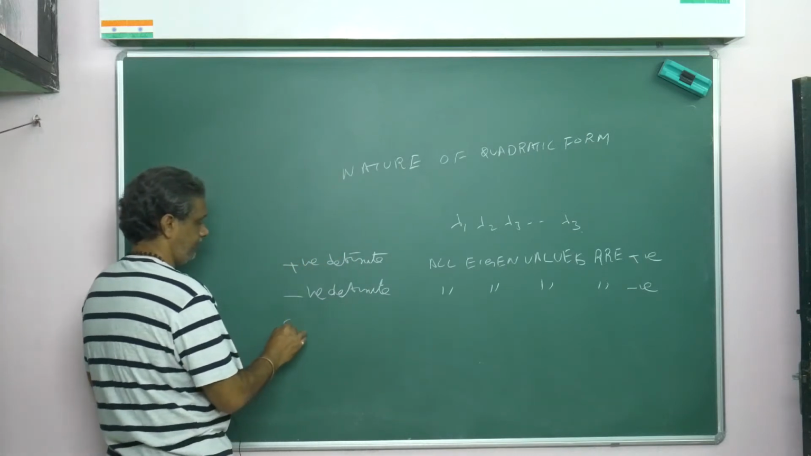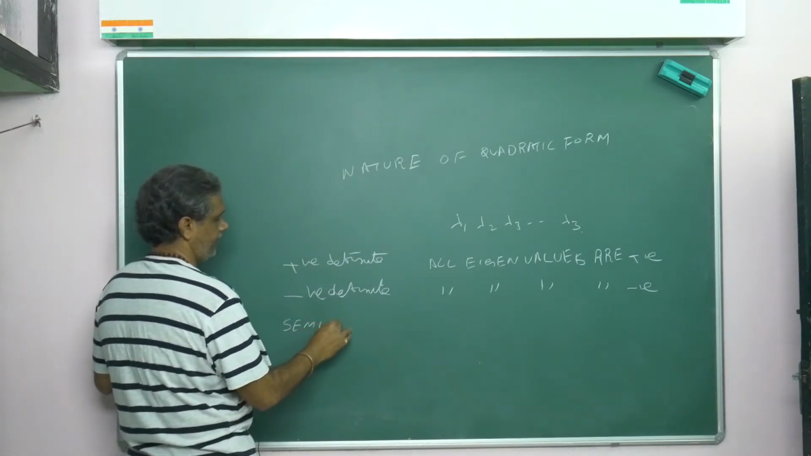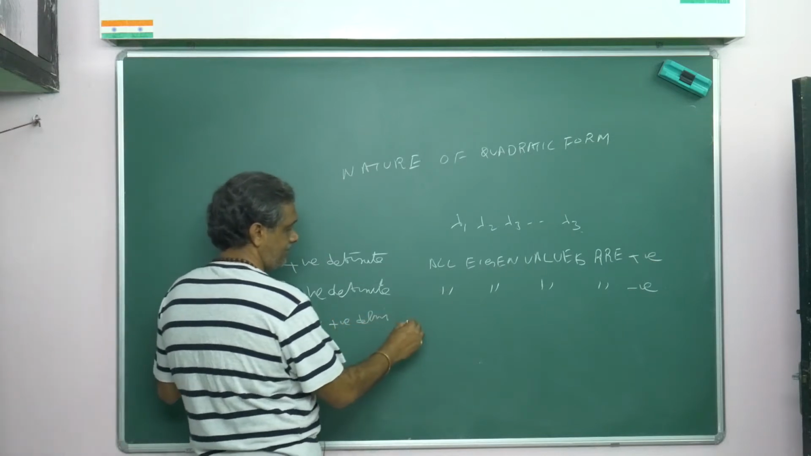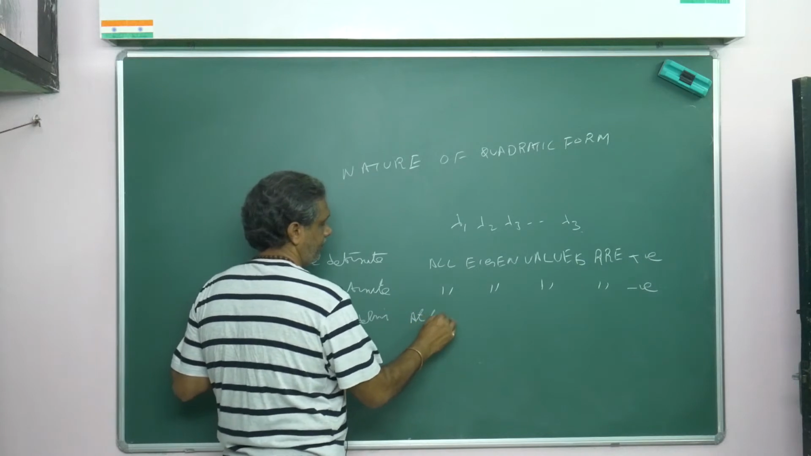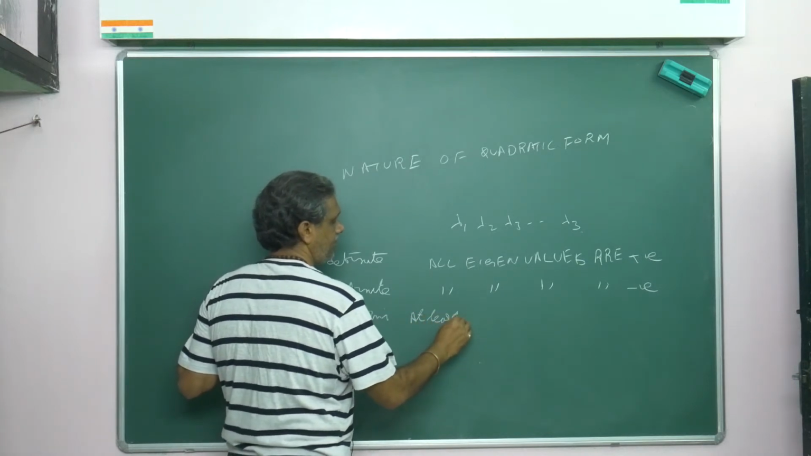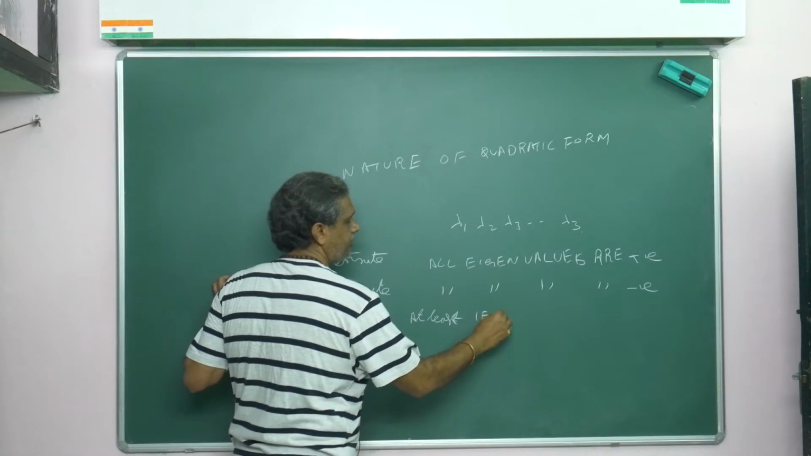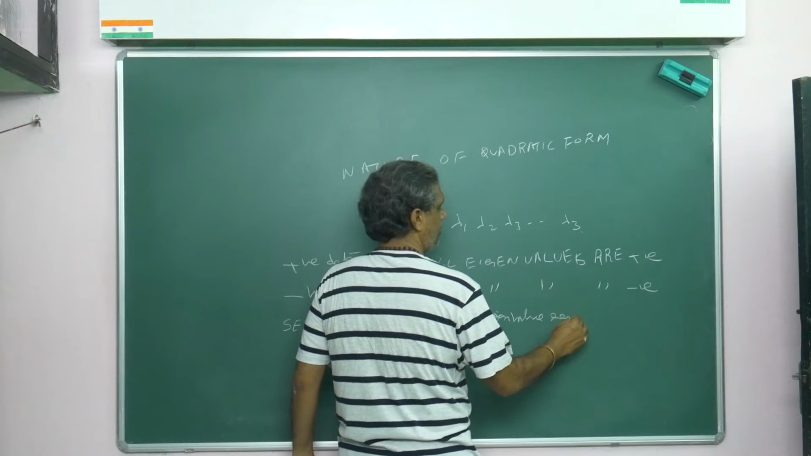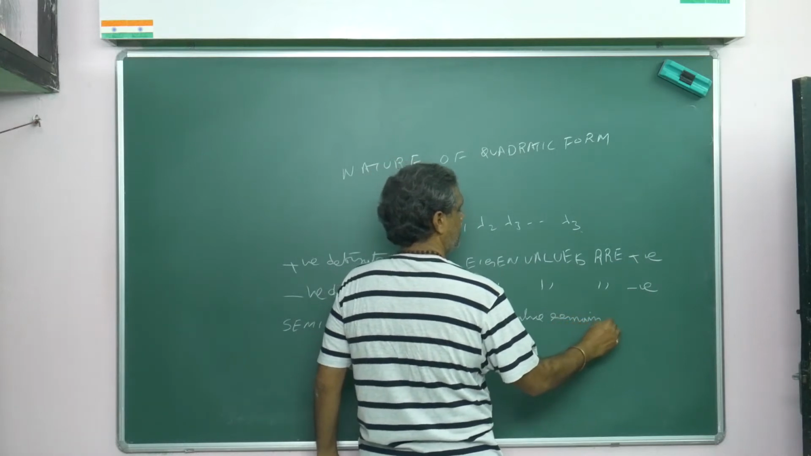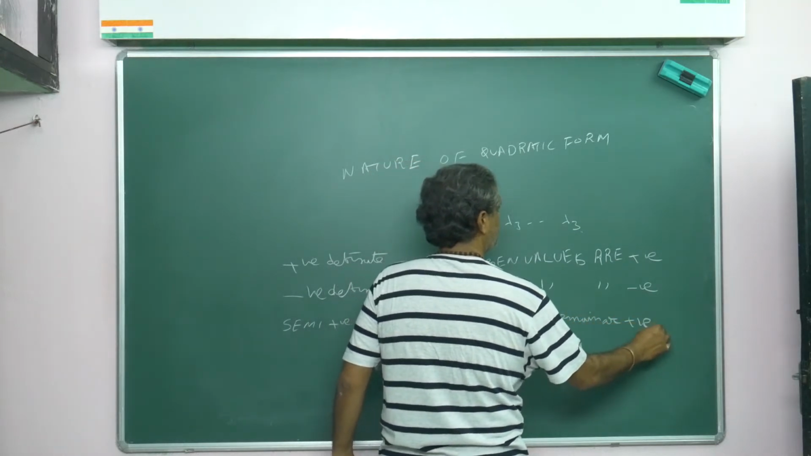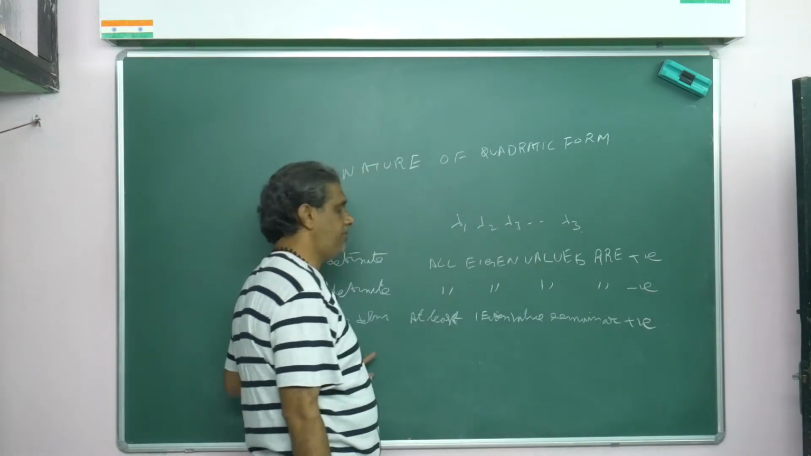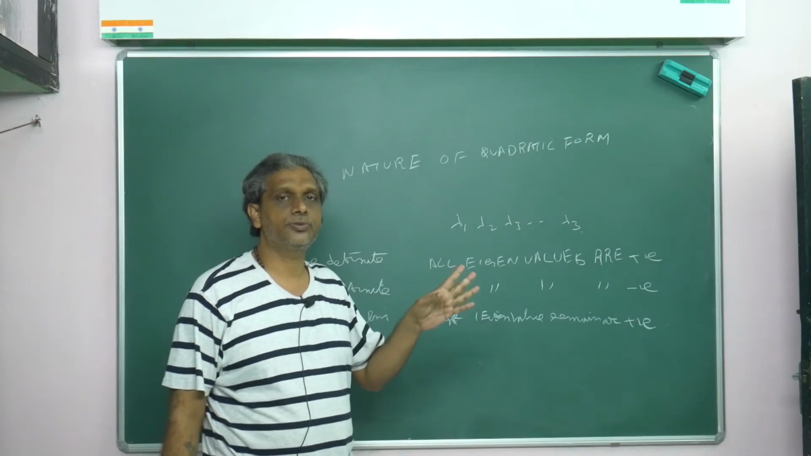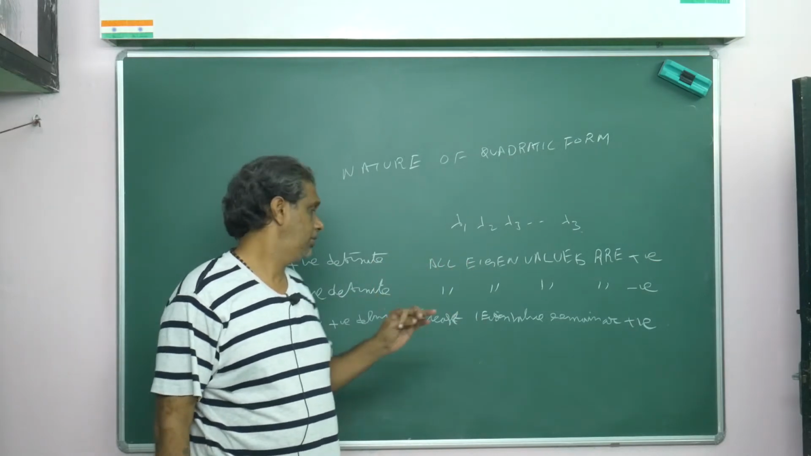Semi-positive definite. Semi-positive definite means what? At least one eigenvalue is 0, and the remaining are positive. At least one eigenvalue 0, remaining all are positive. There is negative, 0 and positive.